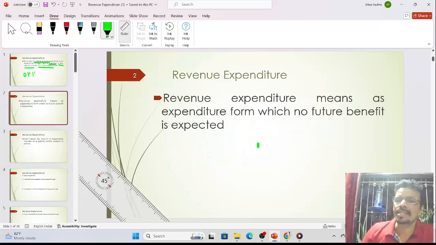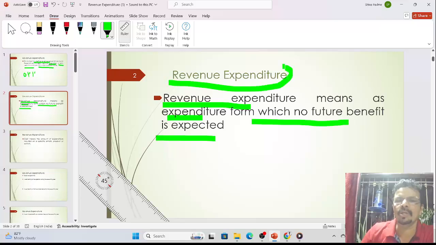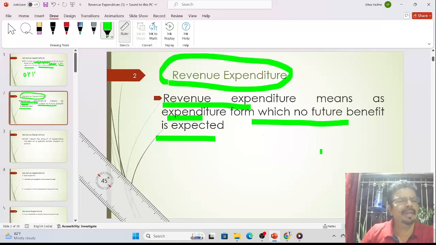So see, the second thing: revenue expenditure means the expenditure from which no future benefit is expected. So when we incur such expenses, in future we will not get any type of benefit from this expenditure. This is the second very important feature of revenue expenditure. When we incur revenue expenditure, we will never get a future benefit. But in capital expenditure, we always get the future benefit. In revenue, we are not going to get it.